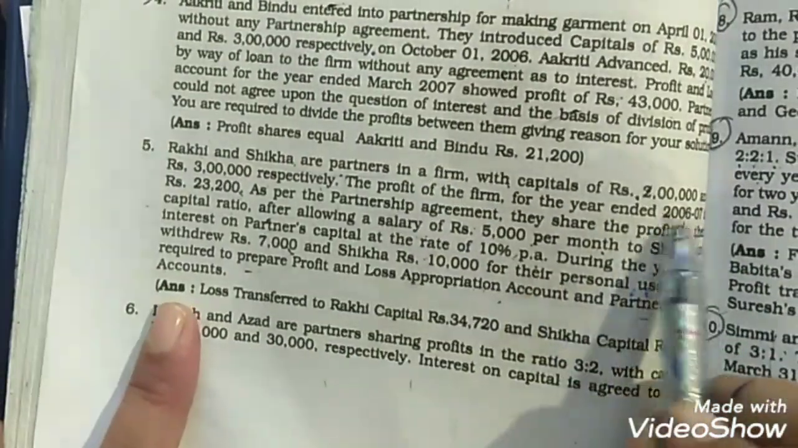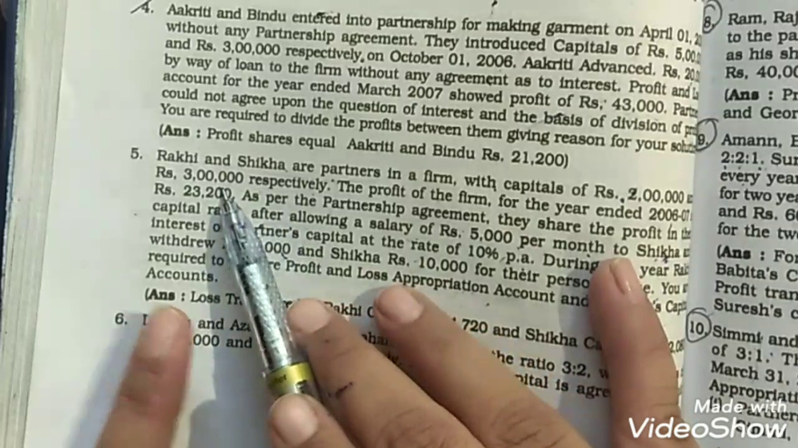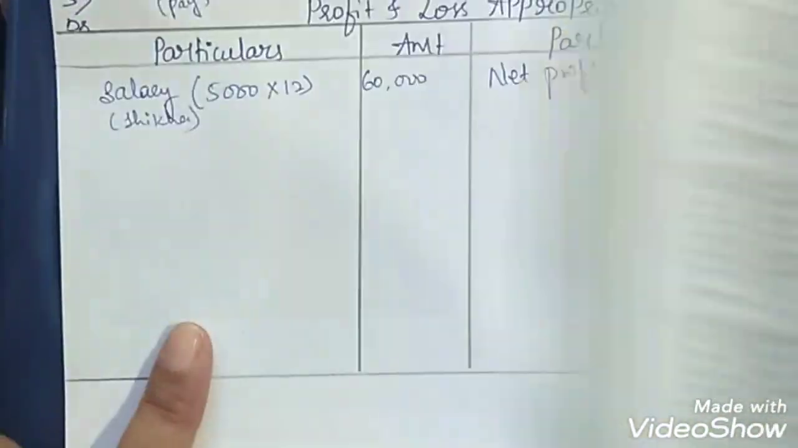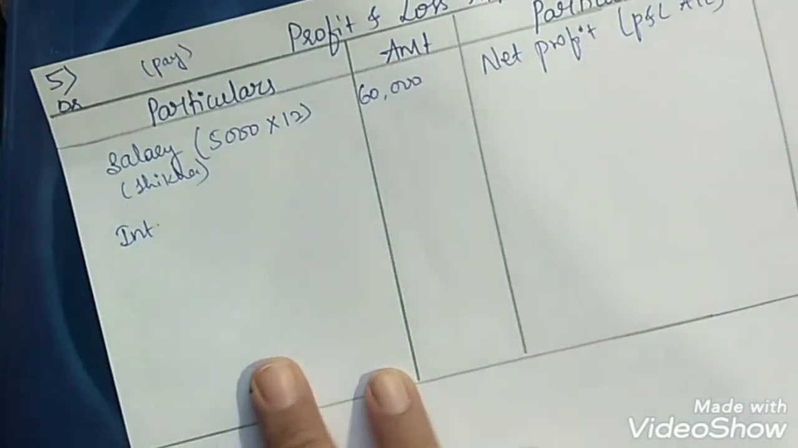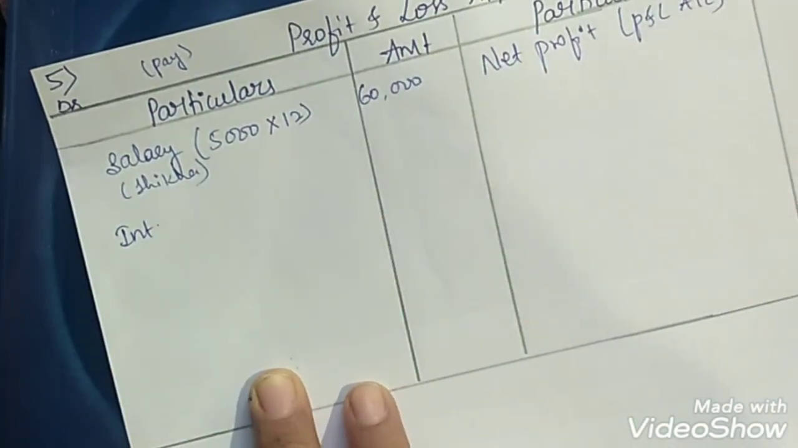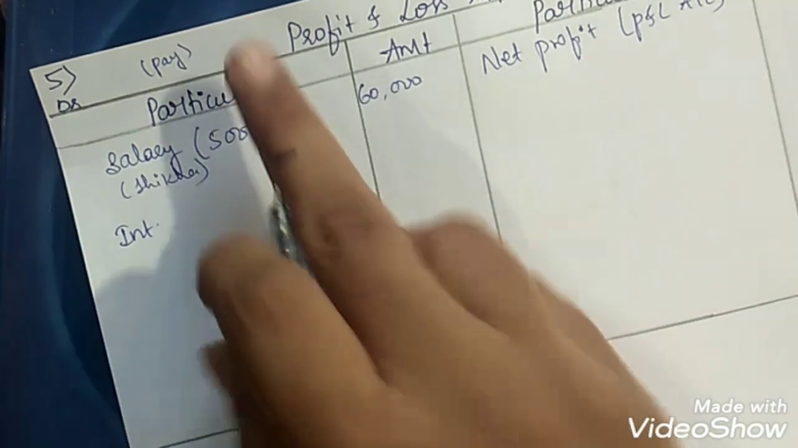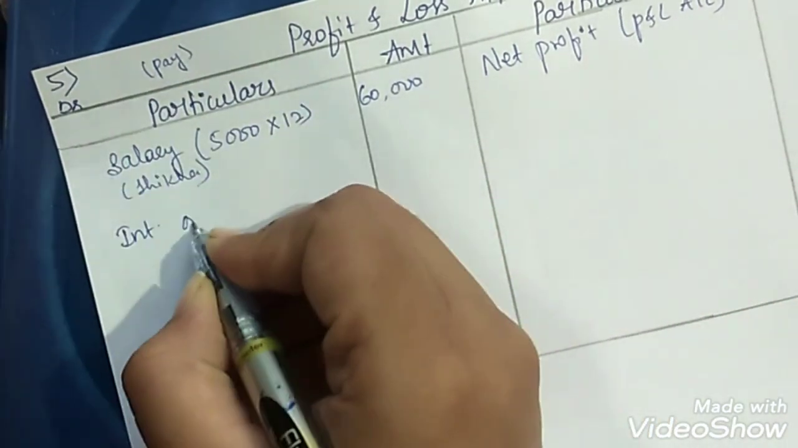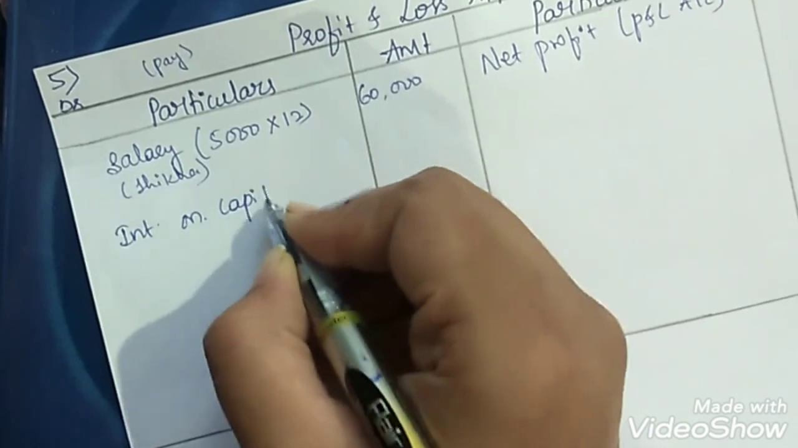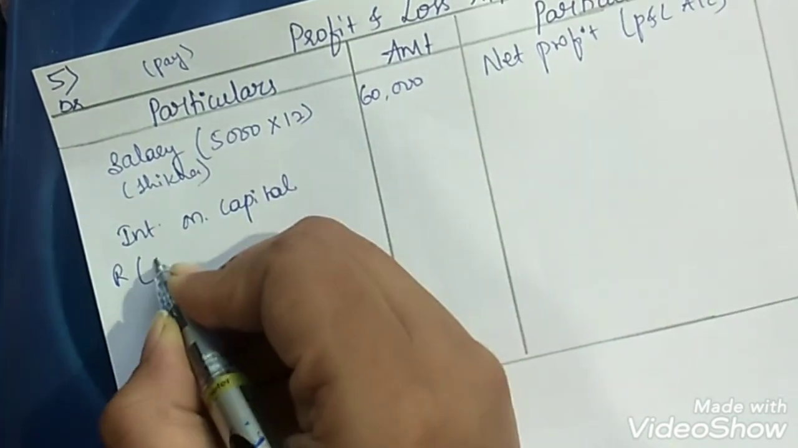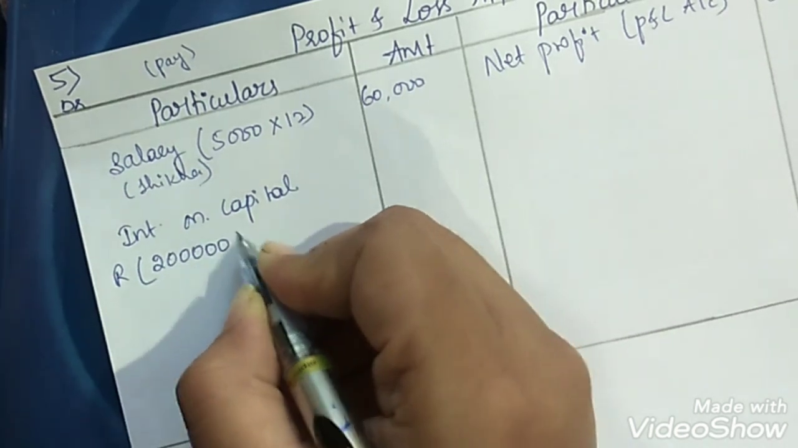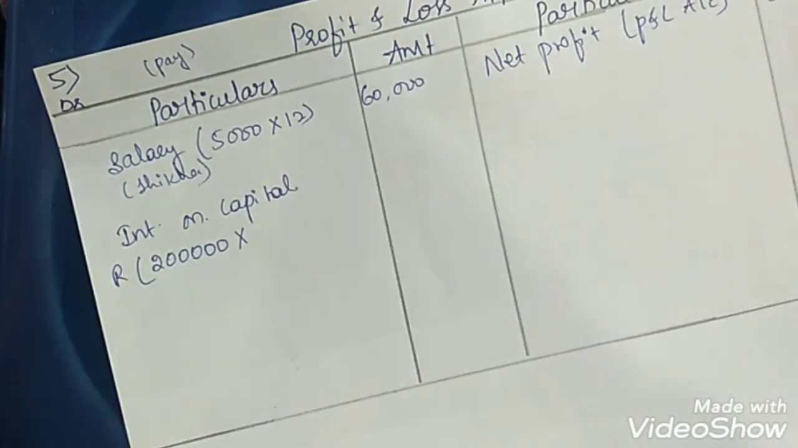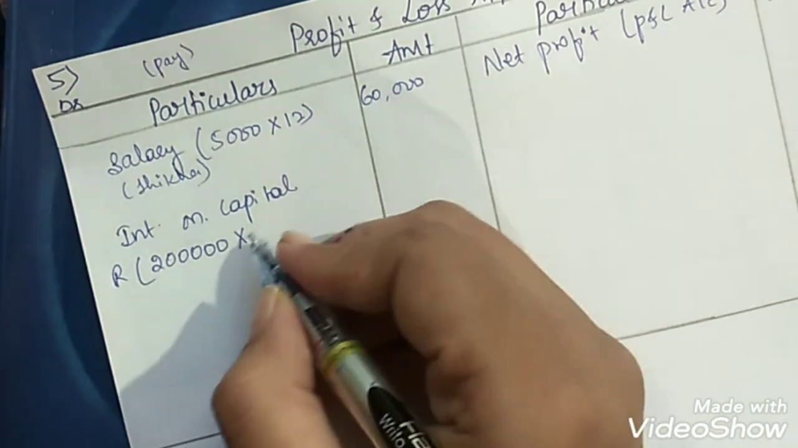Okay, for this refer to their capital. Capital of Rakhi is 2 lakh rupees and capital of Shikha is 3 lakh rupees. So we have to provide 10% interest on it. Again, the firm has to pay the amount of interest on capital to the partners. So that is why on the debit side, interest on capital Rakhi, the amount of capital of Rakhi is 2 lakh rupees. For the full year they have to pay, at the rate of 10%.